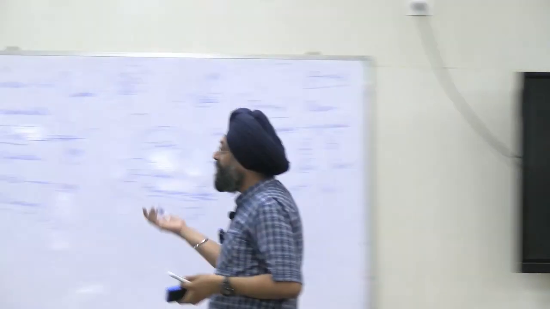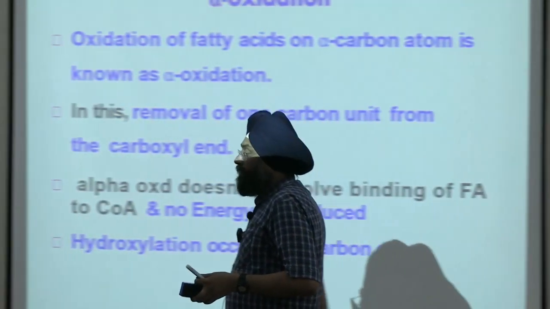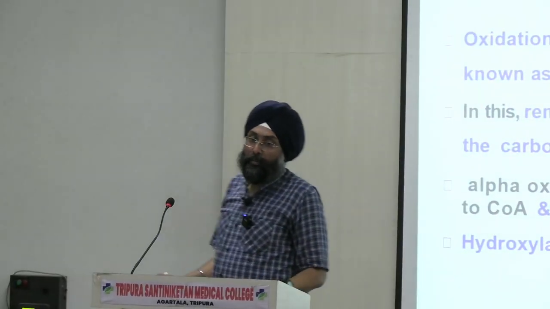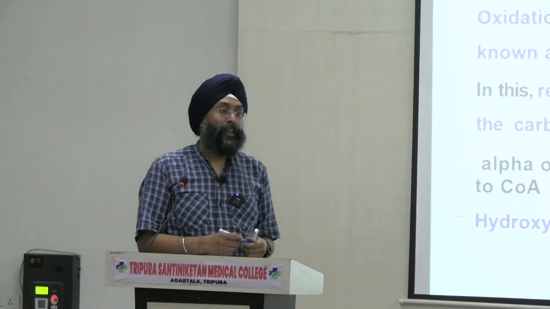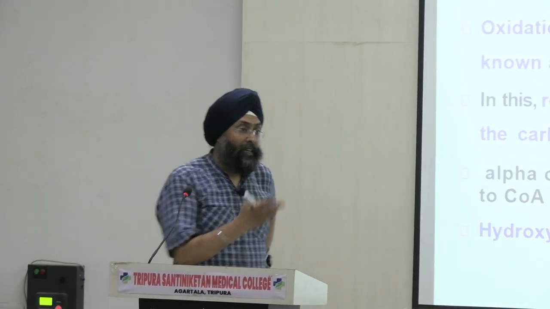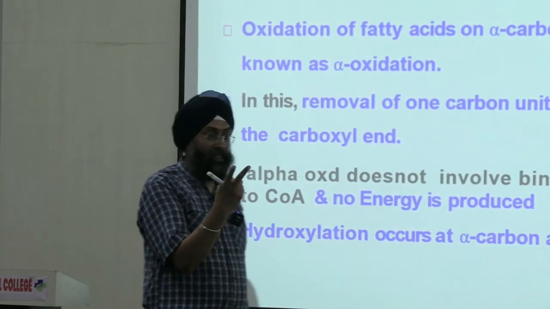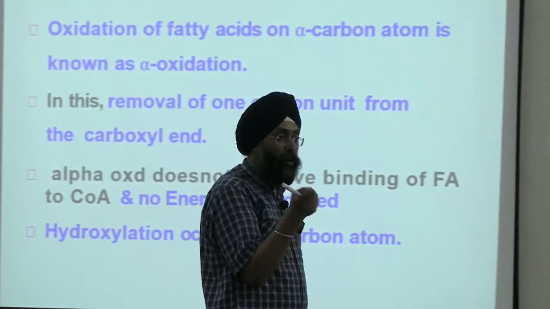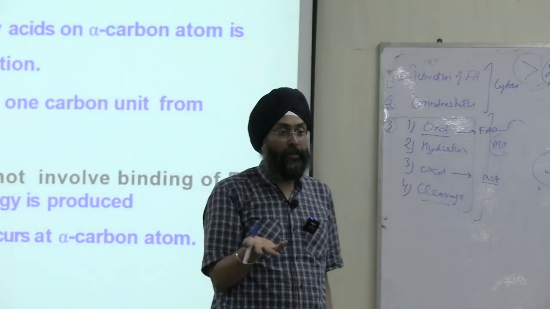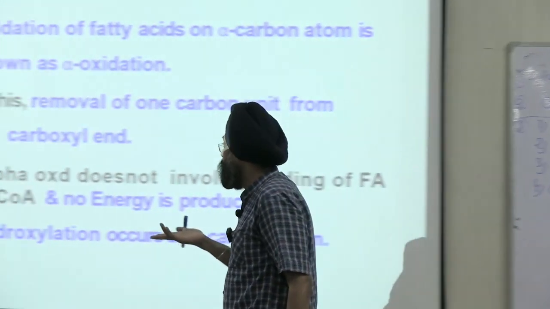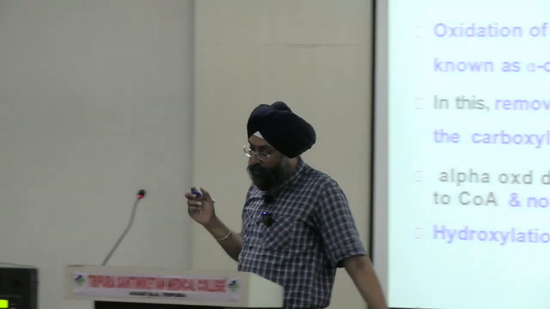So now, alpha oxidation I told you is oxidation at the alpha carbon, and beta oxidation is at the beta carbon. Beta is the second carbon, so a 2 carbon fragment is first released, and in alpha 1 carbon is released. Just simple. Anything left? And in alpha oxidation no energy is produced.